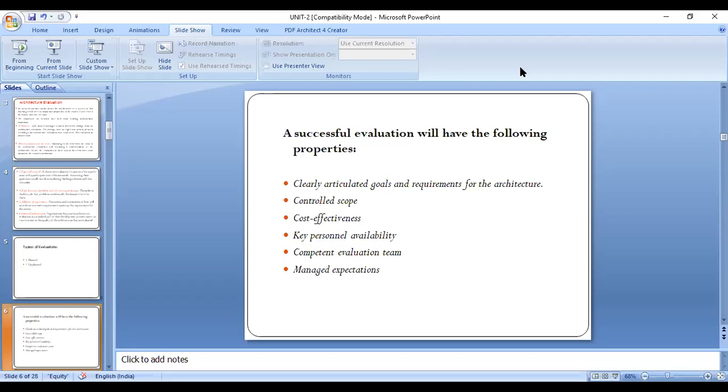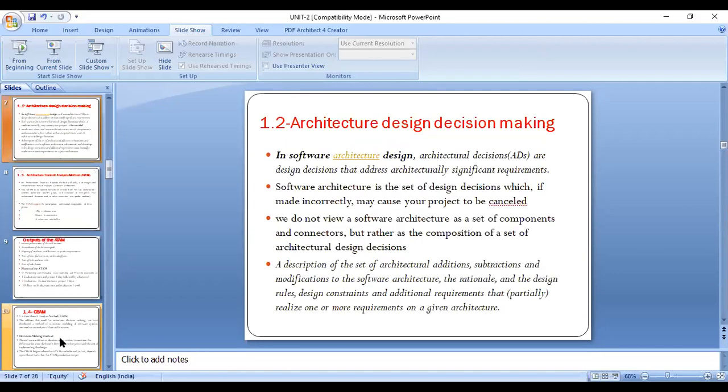Coming to the next one, this is the second topic of the second unit, that is architecture design decision making. What is it? Architecture design decision making. We will discuss this topic in the next class. So now I'm going to stop this class here itself. If you have any doubts,